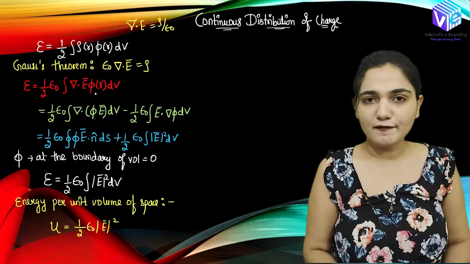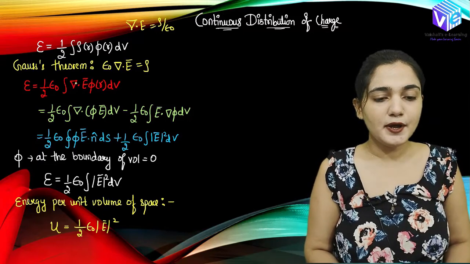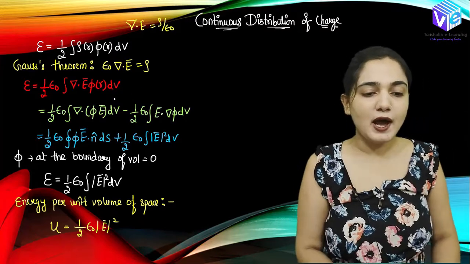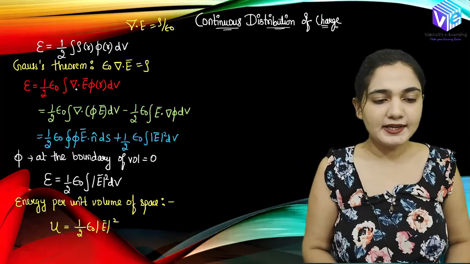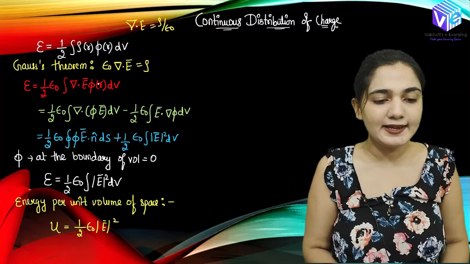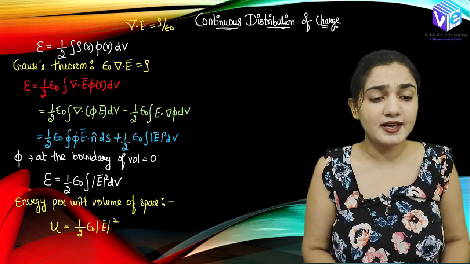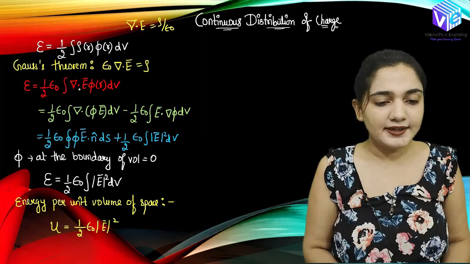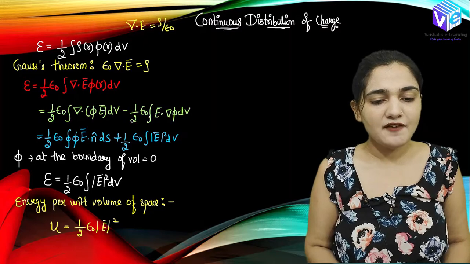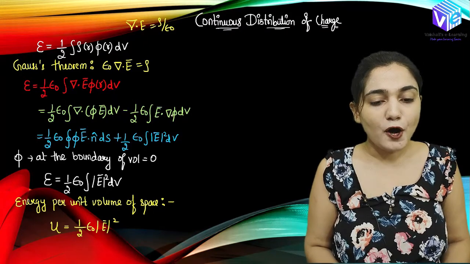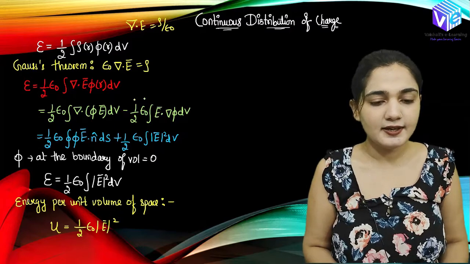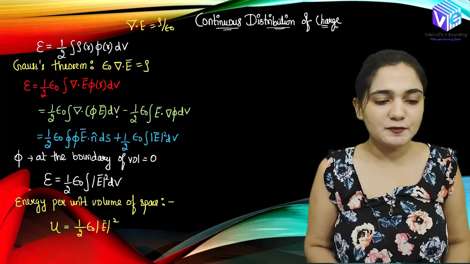So this is the formula for the energy, and now here we know we have del dot E into phi r dv. So now I can use my identities of del and then I can expand it. How can I represent it? I can represent it as half epsilon naught integration del dot phi E dv, right, minus half epsilon naught integration E dot del phi dv. This is the property of the divergence, right? So I hope you remember this property.